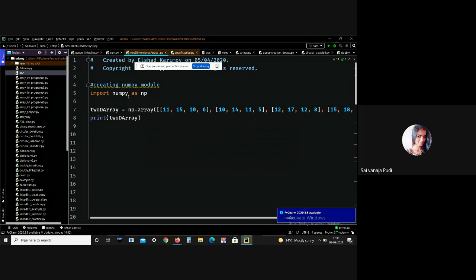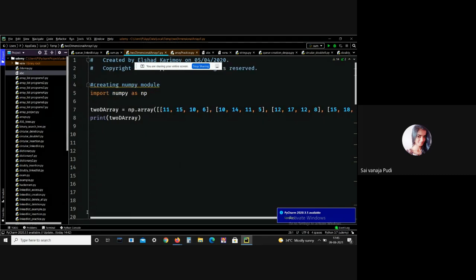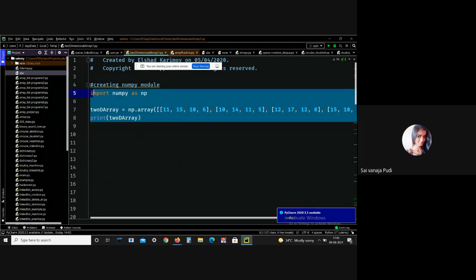This is how we can create a 2D array with NumPy. Here I am importing the NumPy module, and here I am declaring the 2D array with np.array. I have already explained that we have to use double brackets to create a 2D array, so that's why I'm using double brackets. Here I'm printing the 2D array.